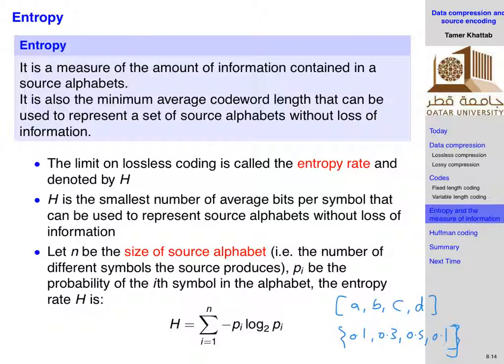That's mathematically. Now, intuitively, how would you define the word information? How would you measure information? Assume that I tell you that today it's winter in Doha. Given the fact that you live in Doha, is this surprising to you? You know that winter comes in December, right? I didn't say today's cold. I said today's winter. If it's cold, you will be surprised, right?